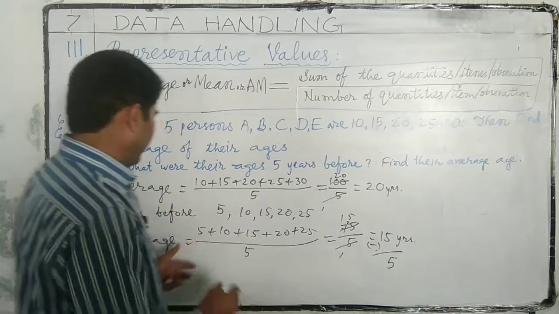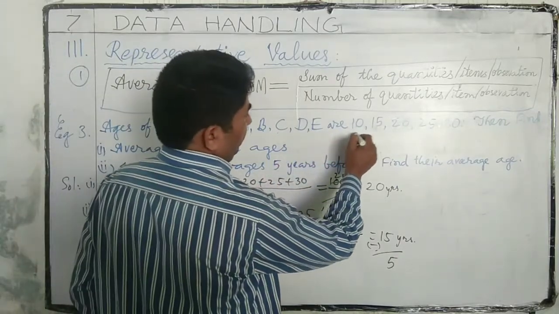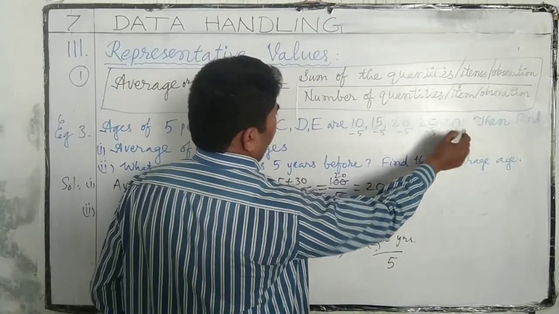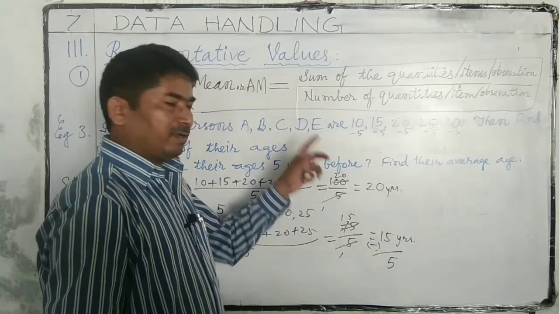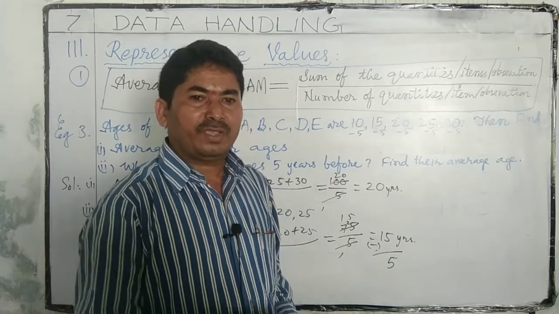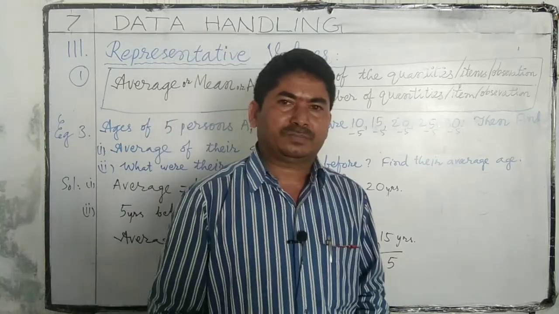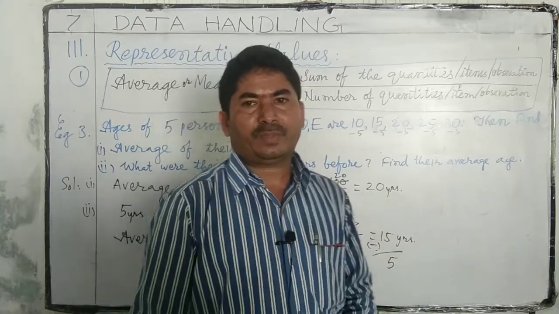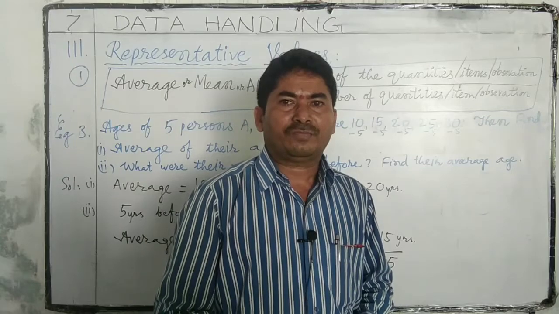We have subtracted 5 from each observation. If we increase after 5 years, we have to add 5, so after 5 years their average age is 25.